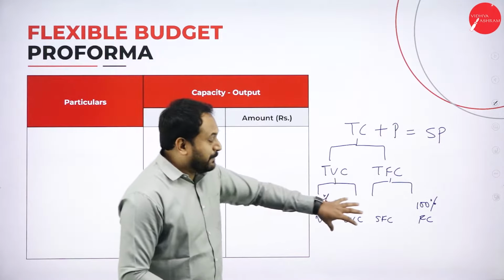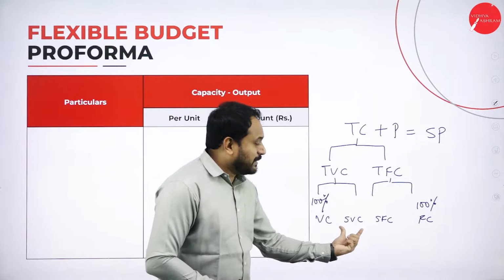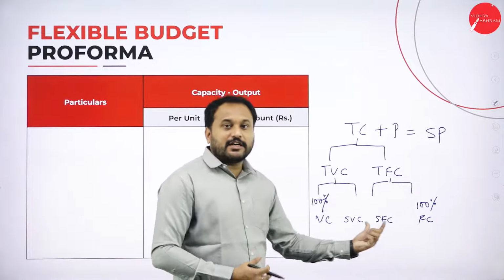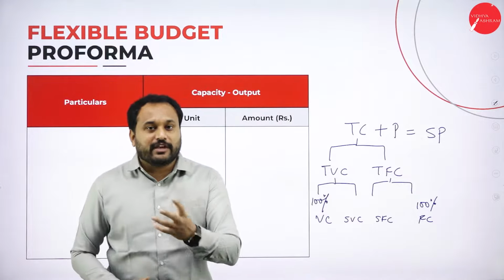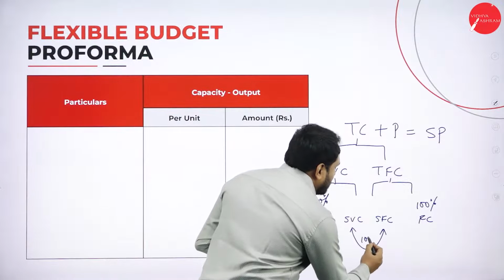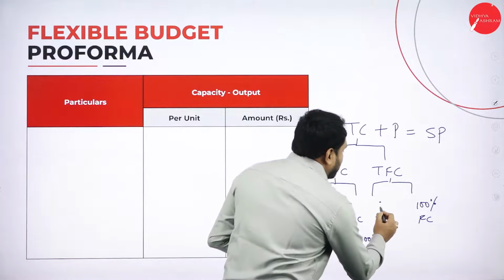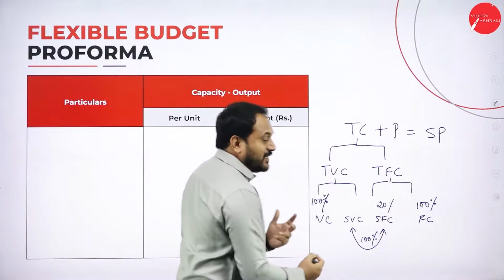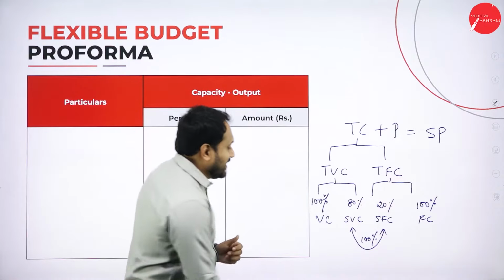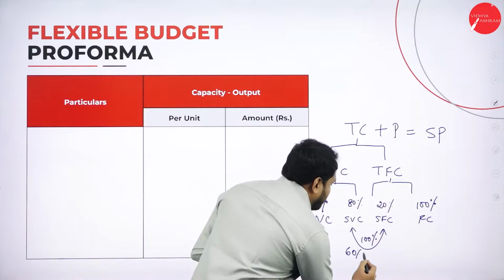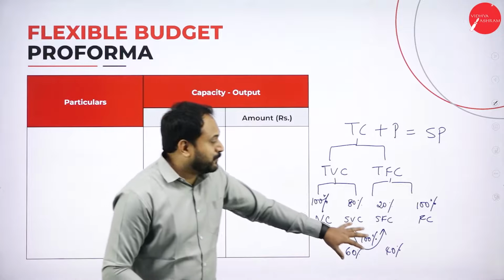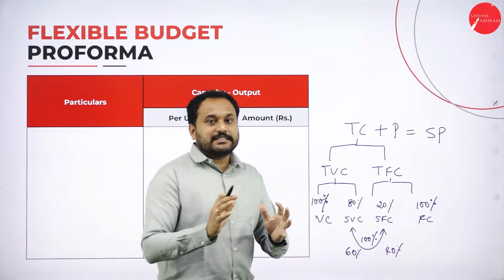Let me be very honest with you. If you have semi-variable cost, the same thing will have semi-fixed cost. If you have semi-fixed cost, that thing will have semi-variable. That is the reason if you add both, you should get 100%. For example, if it is 20% semi-fixed, in the sense 80% it is semi-variable. If it is 60% semi-variable, that means 40% is semi-fixed. This is the property of semi-variable cost and semi-fixed cost.